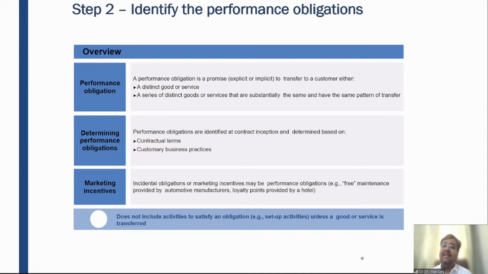But if the supplier says that I will deliver at your premises, right? In that case, the performance obligation will be satisfied when the supplier delivers at those premises, and at that point of time the revenue has to be recognized. So in that case, the delivery and the supply of the goods are considered as a single performance obligation.